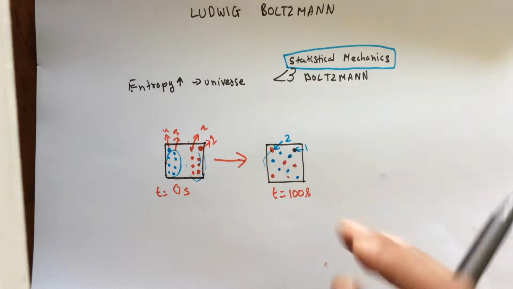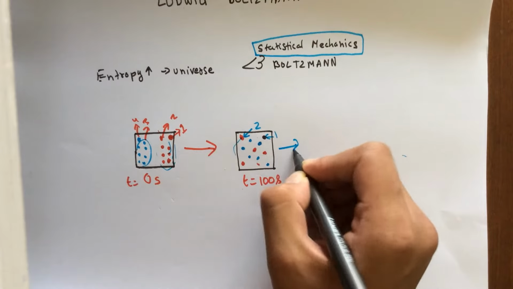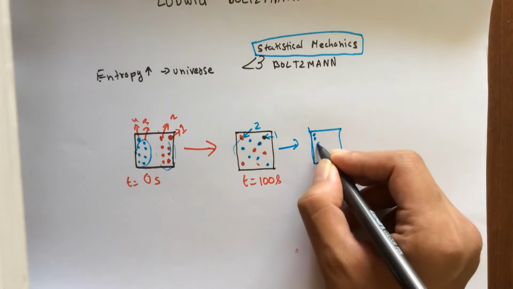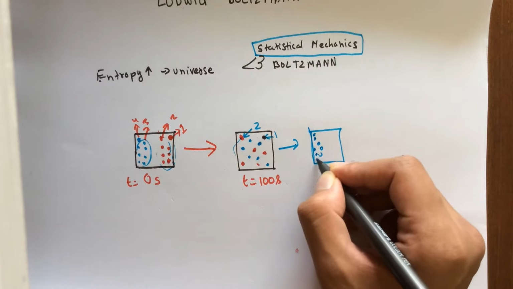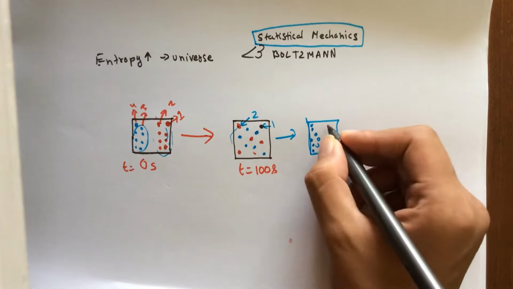Now, this entire concept of thermodynamics, to really give you a sense of what it means, thermodynamics also states that what cannot happen as a result is that this system cannot go back to being in its original state. The oxygen molecules in one place and the nitrogen molecules in the other place.